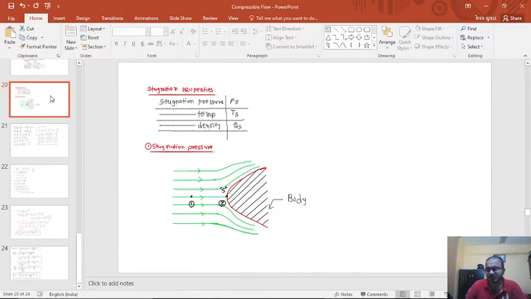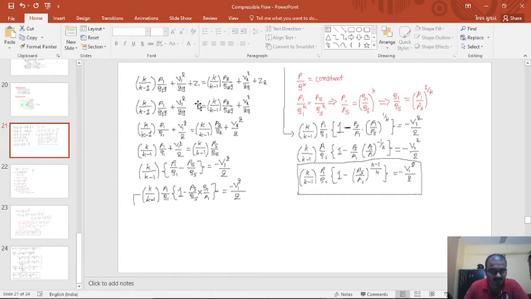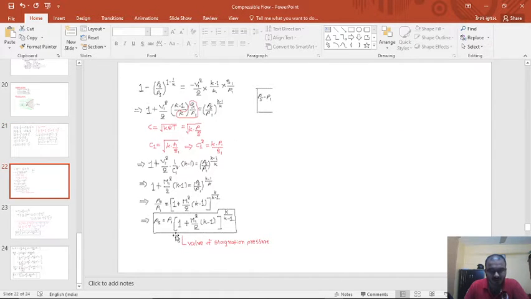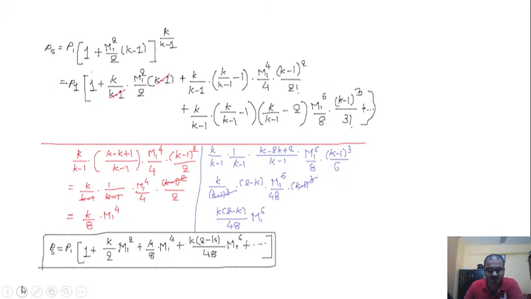So in our previous lecture we were discussing the stagnation properties, in which we began with stagnation pressure. We began with Bernoulli's equation and derived the value of stagnation pressure, that is Ps is equal to P1 into (1 plus (k minus 1) M1 square by 2) raised to k upon k minus 1.